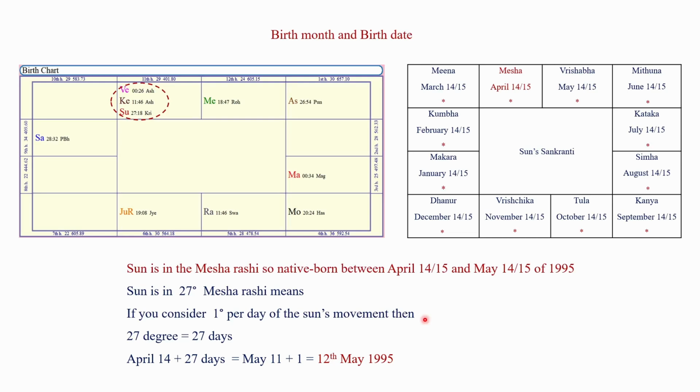If you consider the date of entry of the Sun to the Mesha Rashi on April 14th, then add this 27 days to it. Then it is equal to May 11th. Add 1 to this. We will get 12th May 1995. Now we can say native born on 12th May 1995.